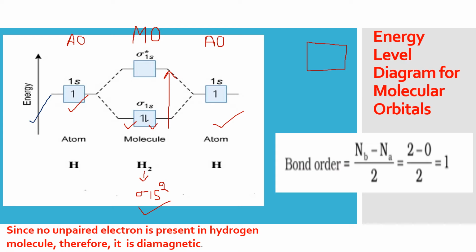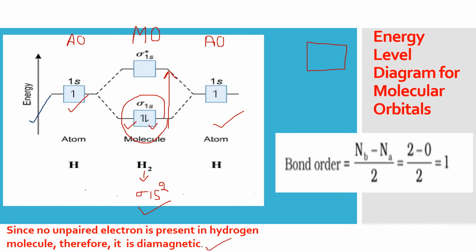So if you have an unpaired electron, if its spin is not getting cancelled, even if a single unpaired electron is there, the molecule is paramagnetic. And if there are all paired electrons, I'm repeating, you have to see only the molecular orbitals for that. So I have to see here, I can't see any unpaired electrons, so this is a diamagnetic molecule, it's not paramagnetic.